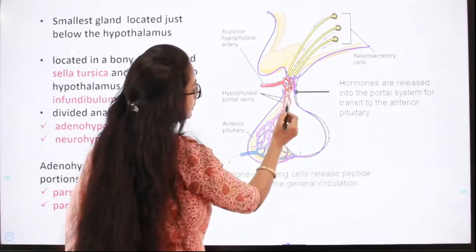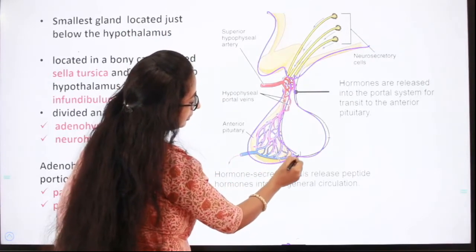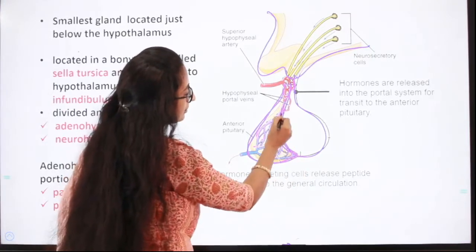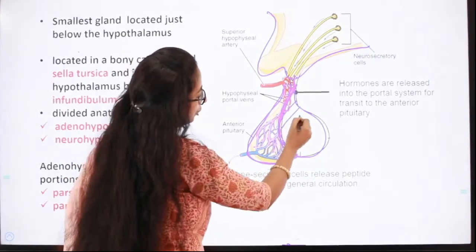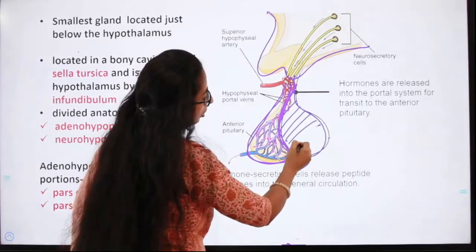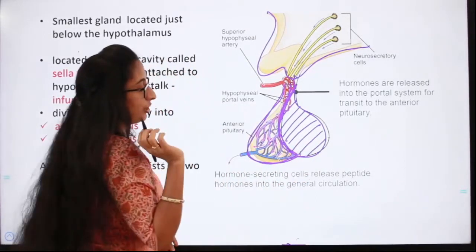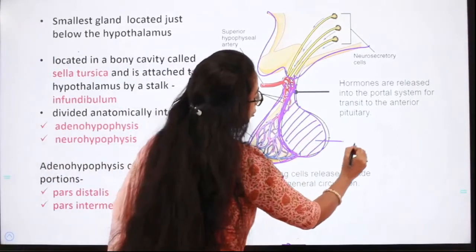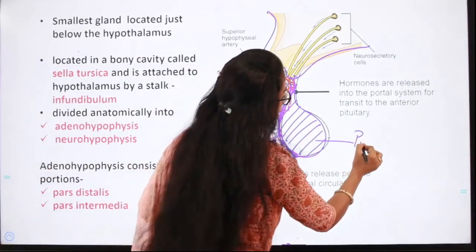This region is the anterior pituitary and this region, which I am marking in lines, is the posterior pituitary.